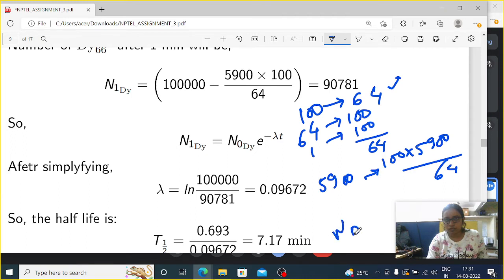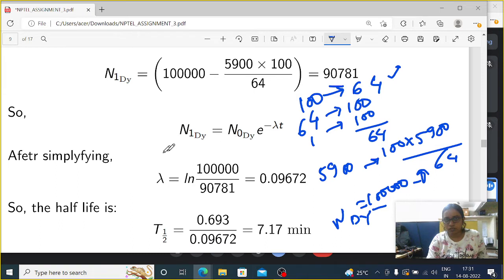So right now, after 1 minute, what will be the value of N Dy? It will be obviously 100,000 minus this portion. Why this portion? Because it has already decayed. The undecayed ones are 100,000 minus this portion, which is basically 90781. And right now we have to put N Dy equals N0 Dy e to the power minus lambda t, and it is asking for the value of t half.